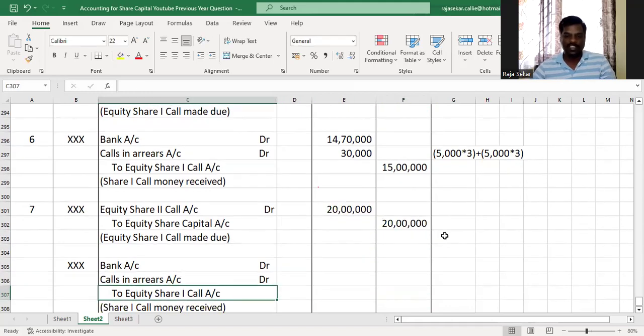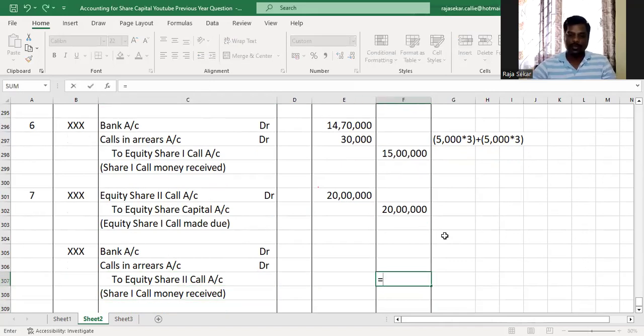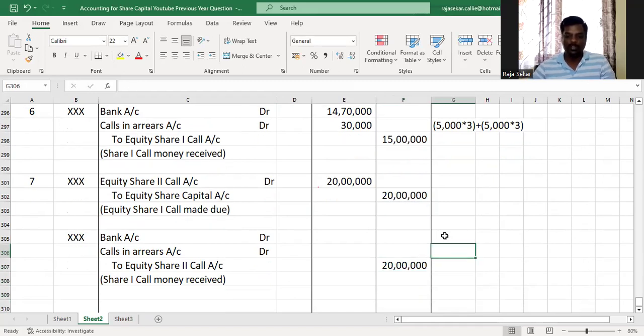And then we got to receive second call. What have I told you about second call or receipt entry for any call, my dear children? First, you make the entire amount that you made due, you credit that to the second call account, and then you compute the calls in arrears.